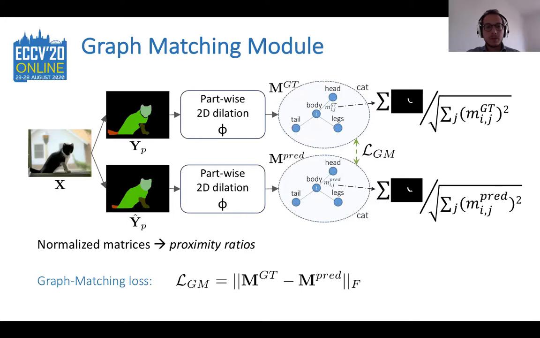Finally, we built a simple graph matching loss between the two adjacency matrices that we implemented as a Frobenius norm of their difference. The aim of this loss function is to faithfully maintain the reciprocal relationship between the parts. On one hand, disjoint parts are enforced to be predicted as disjoint. On the other hand, neighboring parts are enforced to be predicted as neighboring and to match the proximity ratios.